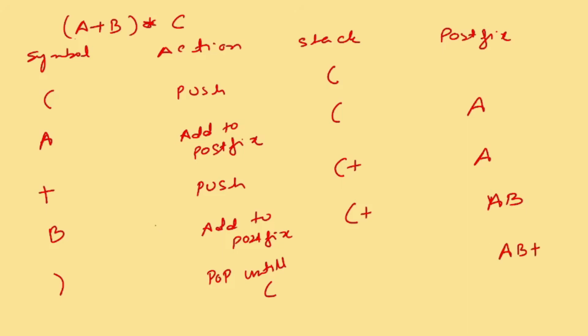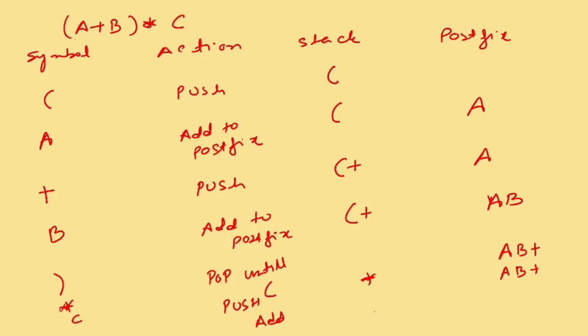Okay, very easy. Now after it, there is one particular sign, that is star. Star is an operator, so it has to be pushed to the stack. Very good. So it will be in the stack. Here it will be again A, B plus. And what is the rest? C. ABC. C is an operand, not an operator, so nothing will be pushed in the stack. It will be added to postfix.